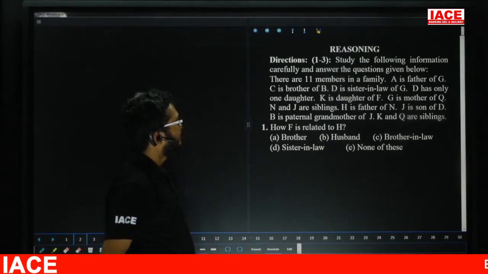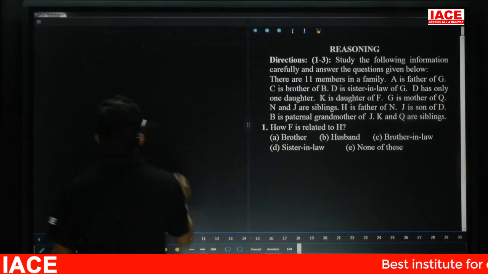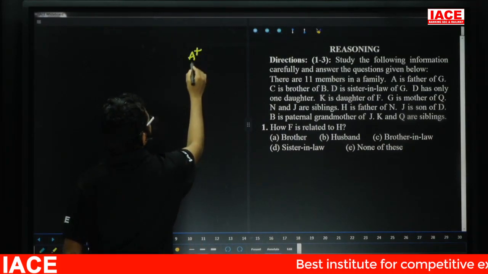Question number 1 to 3. Friends, check here. There are 11 members in the family. Next, A is the father of G.